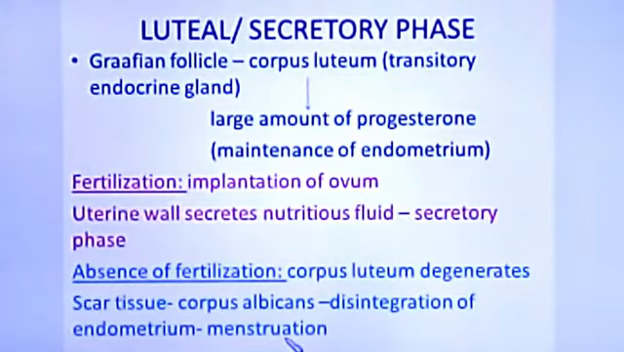So all these changes take place within 28 days. That is why we say 28 or 29 days, and that is why it is called cyclic menstruation.